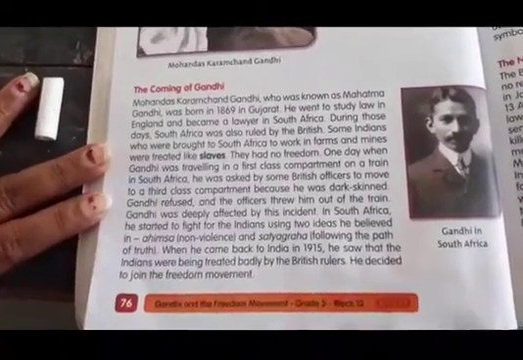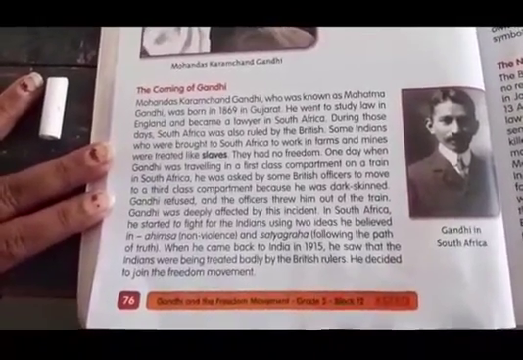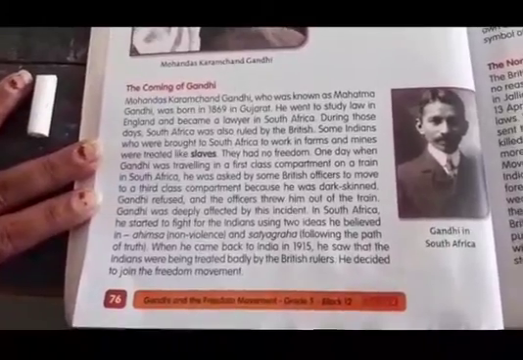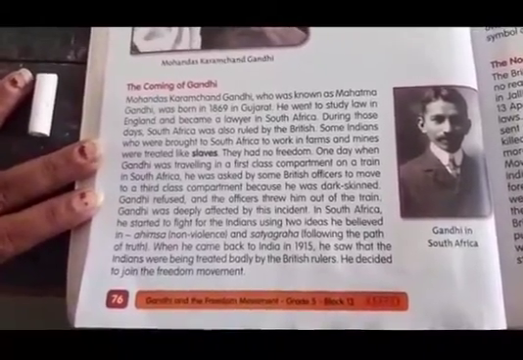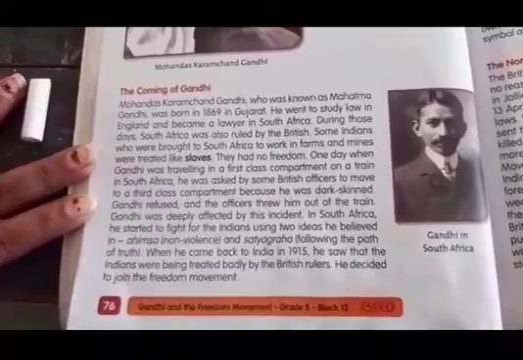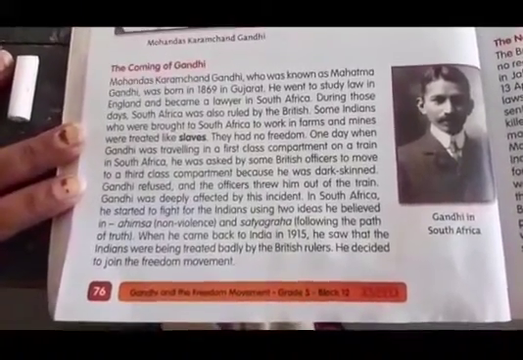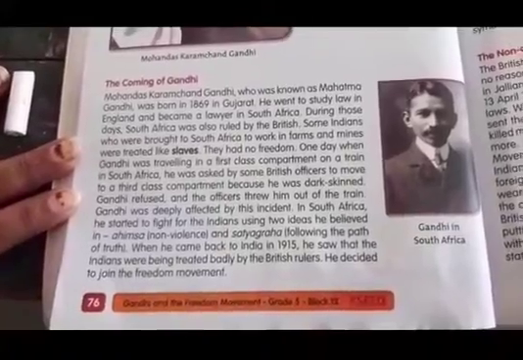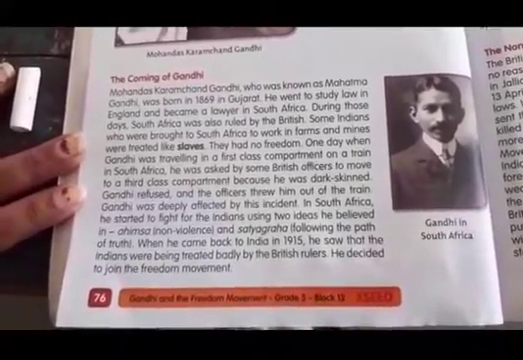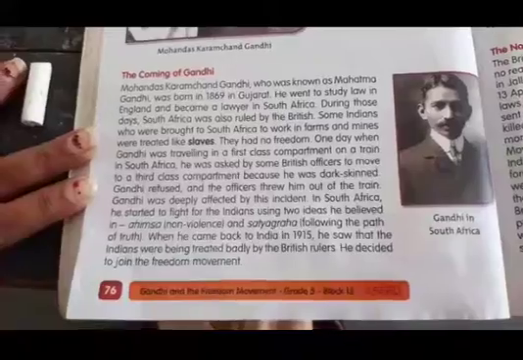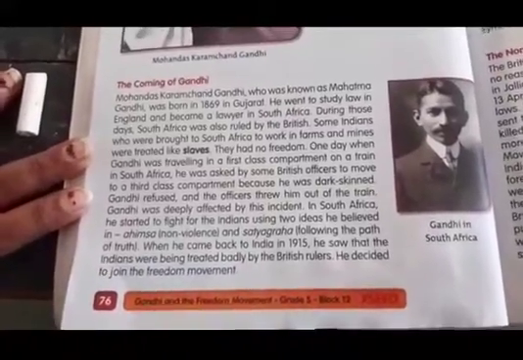During those days, South Africa was also ruled by the British. Some Indians who were brought to South Africa to work on farms and in mines were treated like slaves. See children, the British people took Indian people from India to South Africa to make them work in the fields itself. They had no freedom.